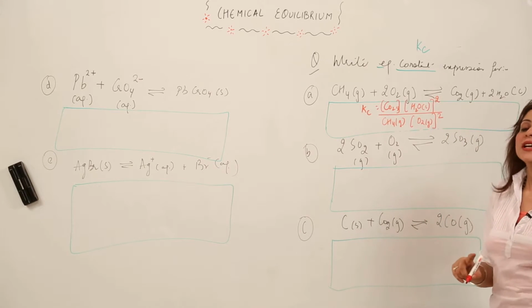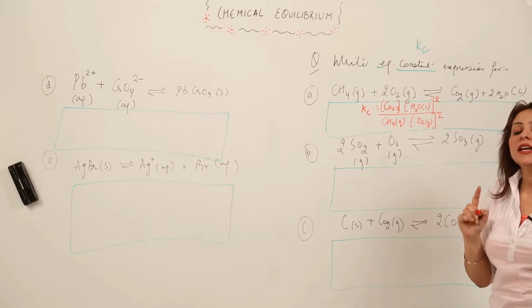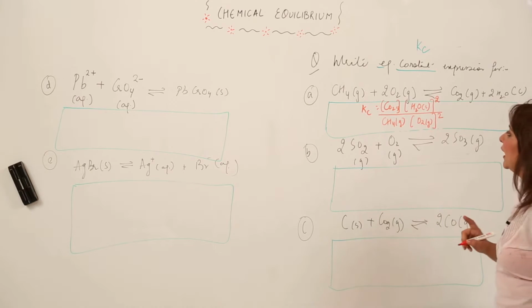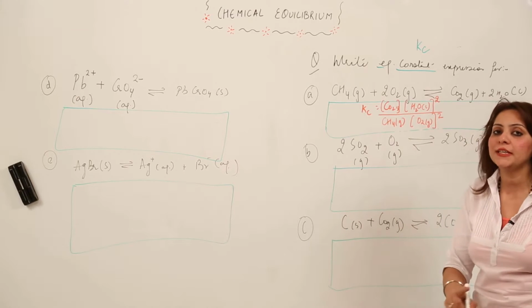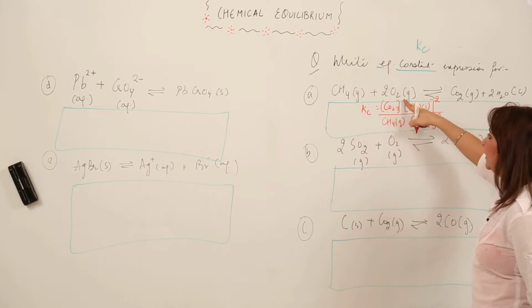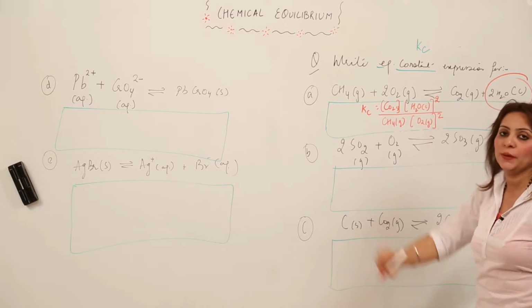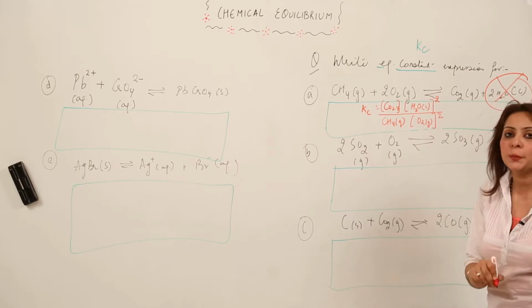As I told you, when we consider solids and liquids, their concentration is taken as unity. So I am removing whichever is present in solid or liquid form. In this reaction, three are in gaseous state, but H2O is in liquid state, so it can be neglected in the expression.